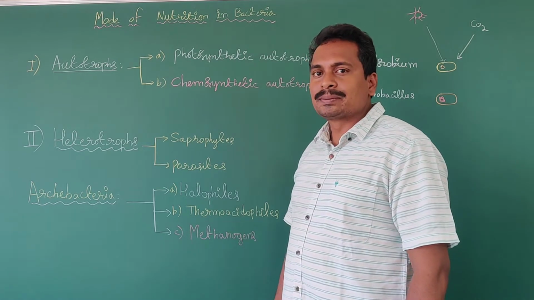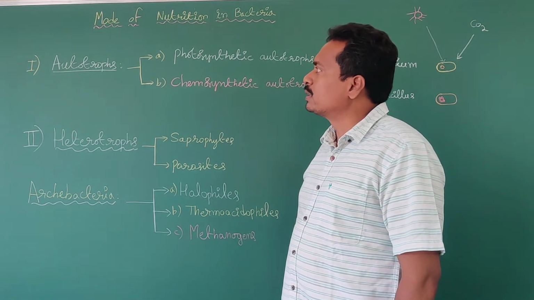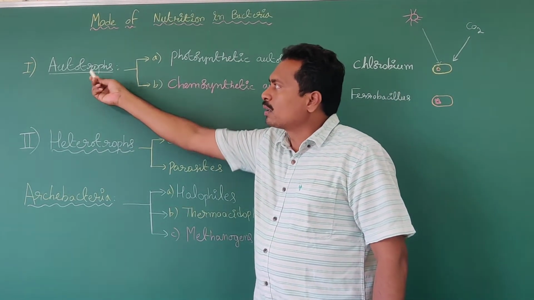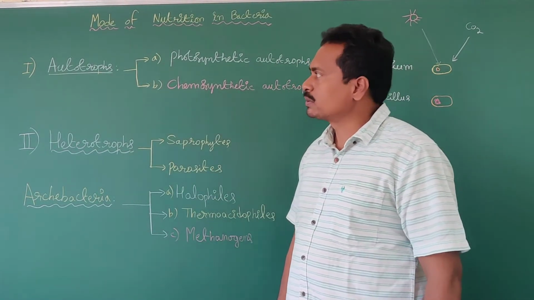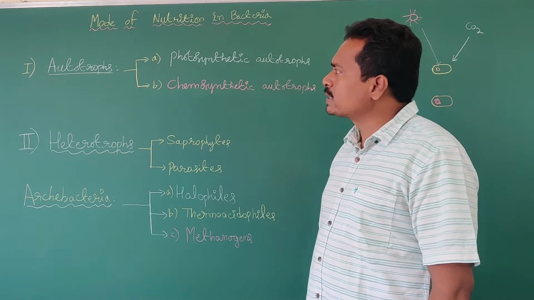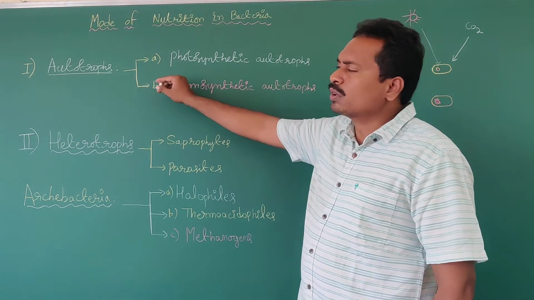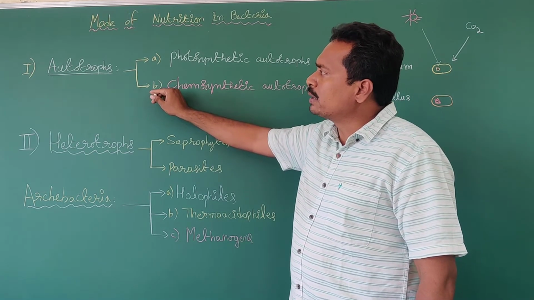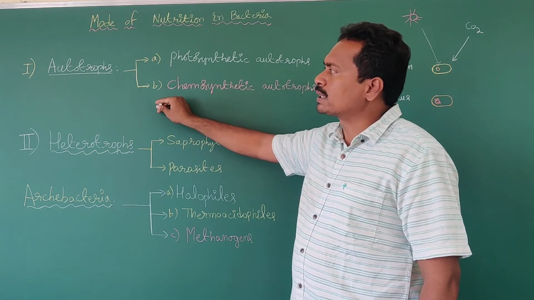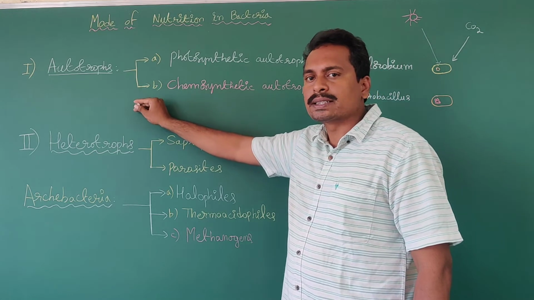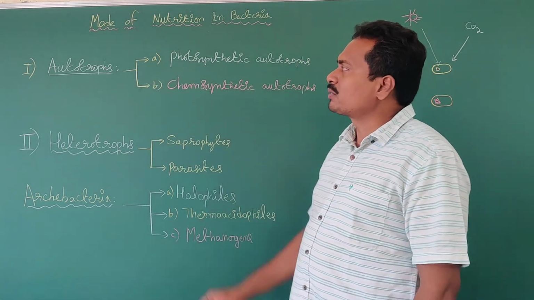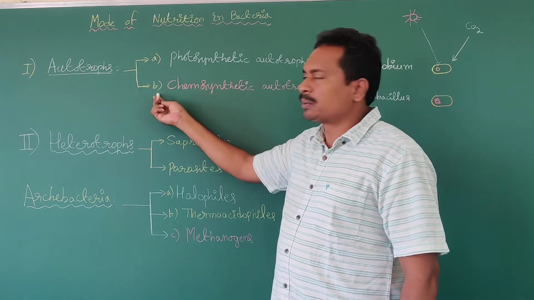Bacteria exhibit different types of nutrition. What are they? One is autotrophs. Autotrophs means they prepare their own food material. Some of the bacteria prepare their own food materials. Such bacteria are known as autotrophic bacteria.